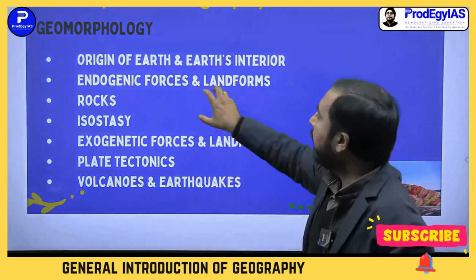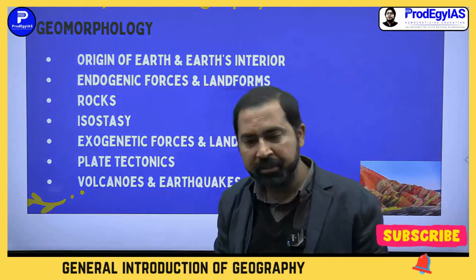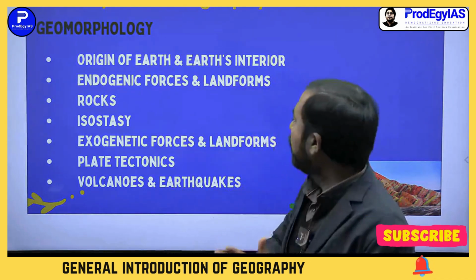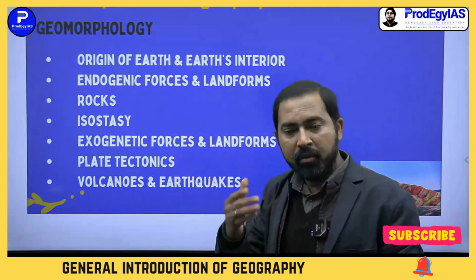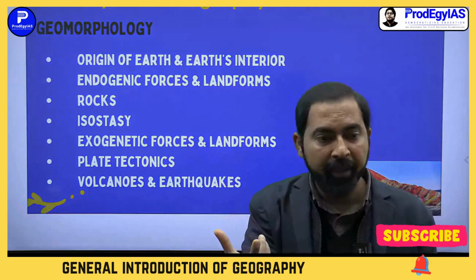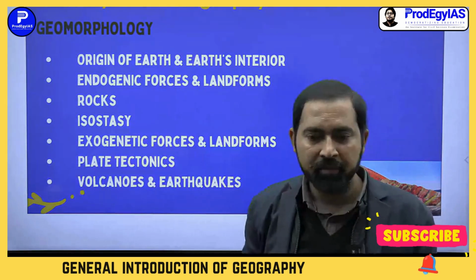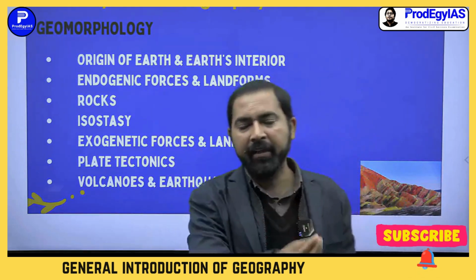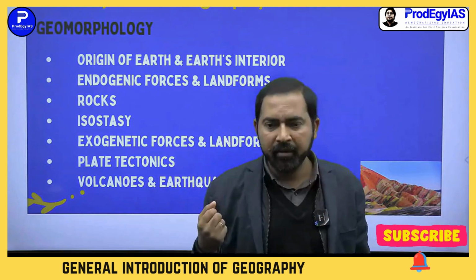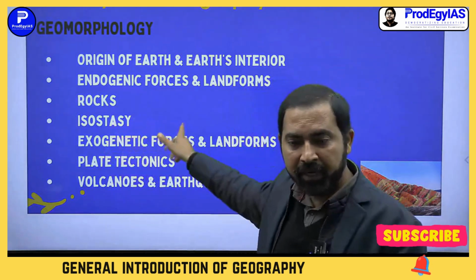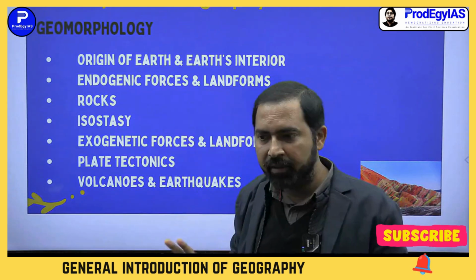So endogenic forces have their sources inside the Earth: radioactive decay, gravity, and all that. When these forces push the crust of the Earth, they make some new, initial landforms, like a plateau, a mountain, a valley, a plain, right? So initial landforms are the result of endogenic forces, right?